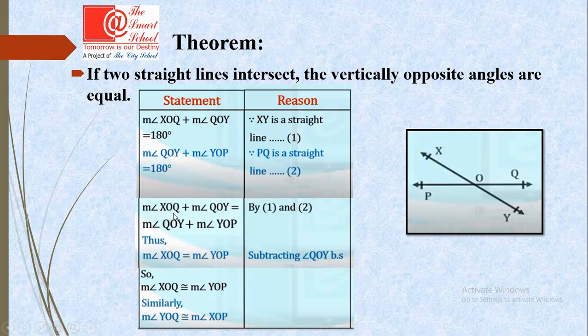Now, measurement of XOQ plus measurement of QOY is equal to measurement of QOY plus measurement of YOP, as XOQ and QOY, and QOY and YOP are also on a straight line, so their sum is also 180 degrees. So this part, QOY, is common. It means these two angles are the same. So it is proved. And the same is true for XOP and QOY. In the same way we can prove that these two are also congruent.